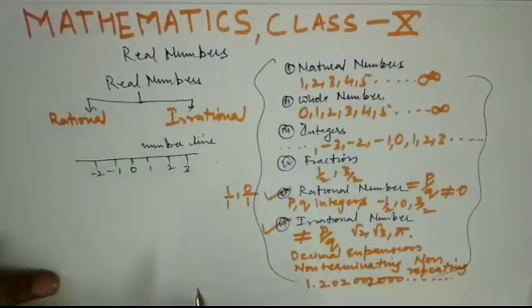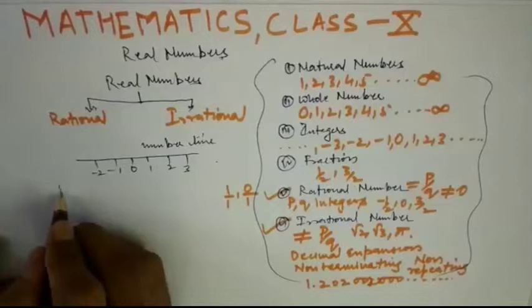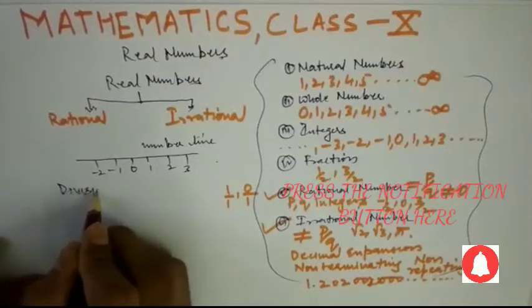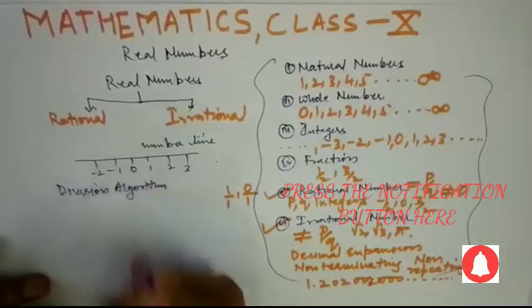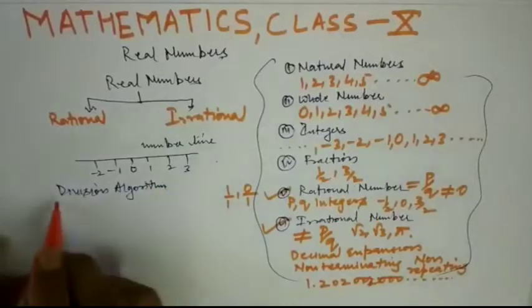You will study complex numbers in class 11th. So these are real numbers. To go directly to the first topic of class 10th, that is Euclid's division lemma, we will study two concepts. The first concept is division algorithm. So this is your first concept.